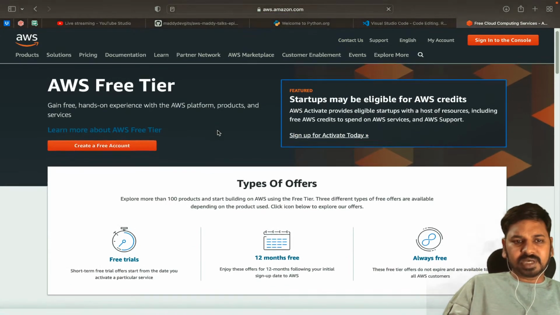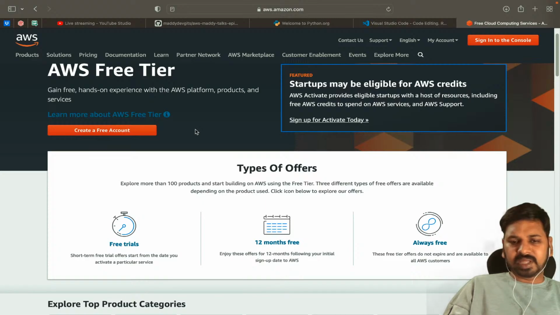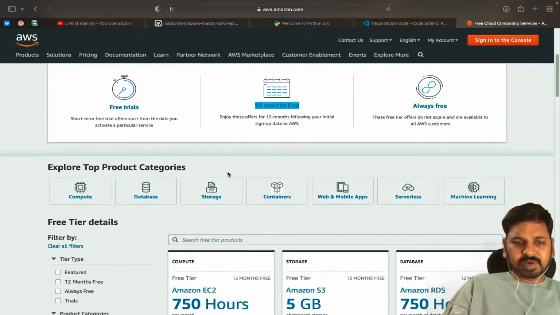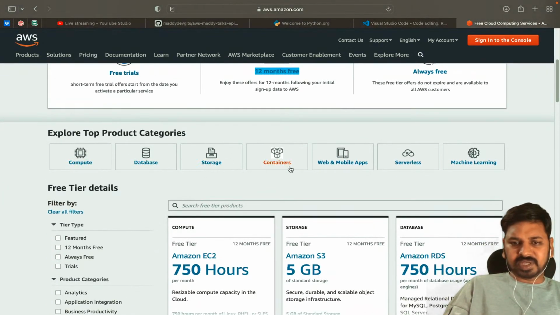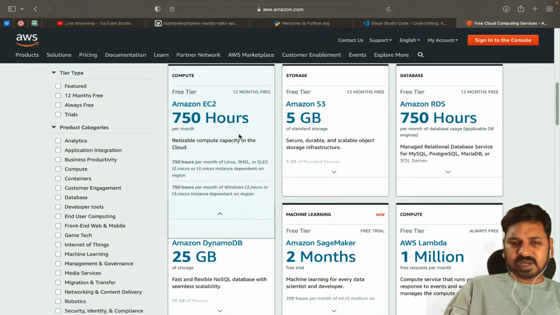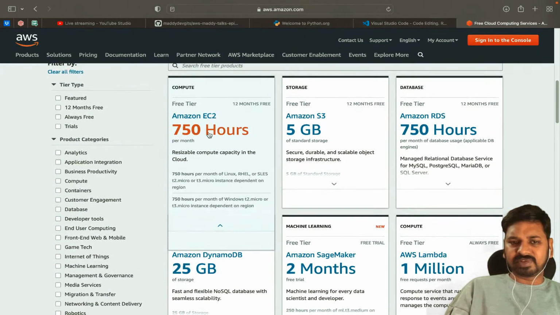So here if you see, you can click on this create a free account, then obviously they will be giving you 1 year free tier. You can see here 12 months free, which is like 1 year, and almost everything is free. You can use compute, database, storage, containers, web and mobile apps, serverless, machine learning, whatnot. Every domain has different free tier services and constraints. So here you can see the constraints as well. For example, for compute they are providing 750 hours per month.